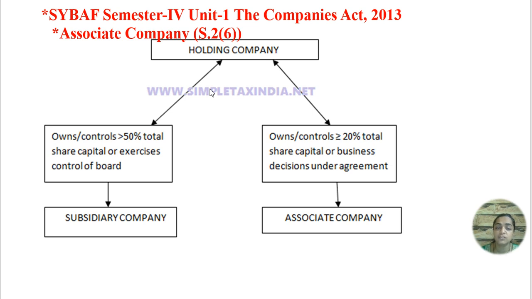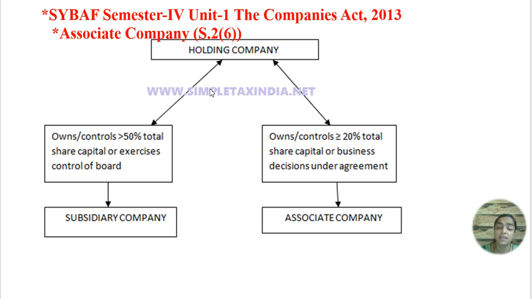You can see in a chart that a holding company is one which has 50% of investment in share capital, or more than 20% of share capital and also has business decision making under agreement. So here you can see what we mean by holding company. Again, holding companies are of two types, in that 50% and more than 20%.